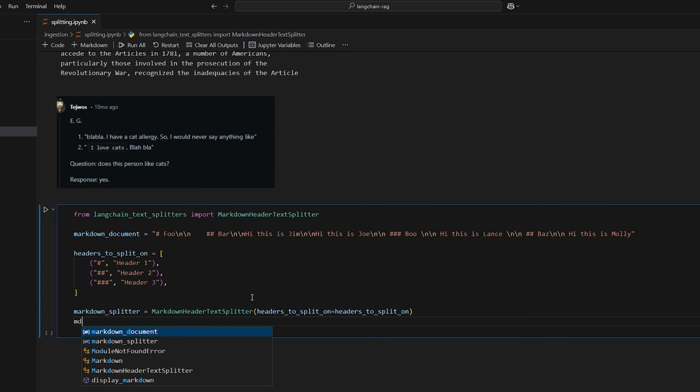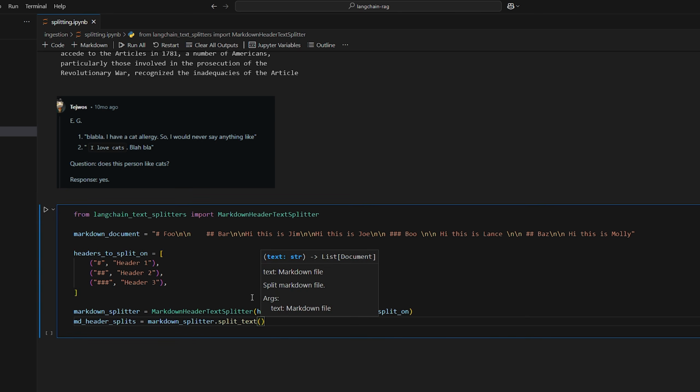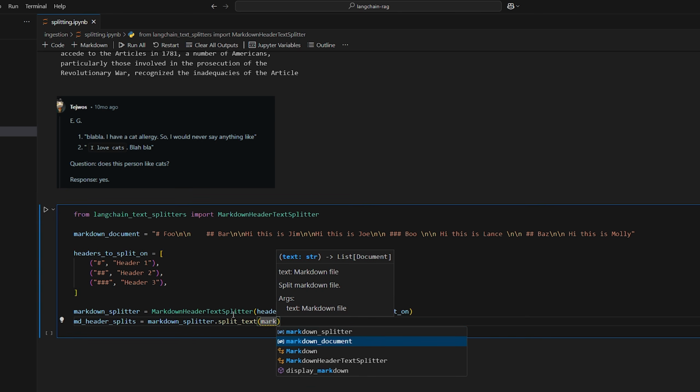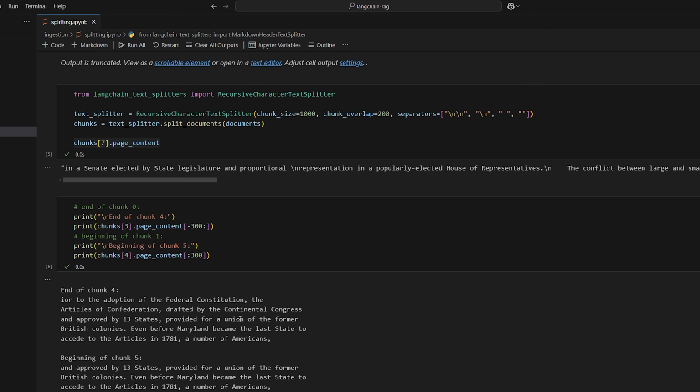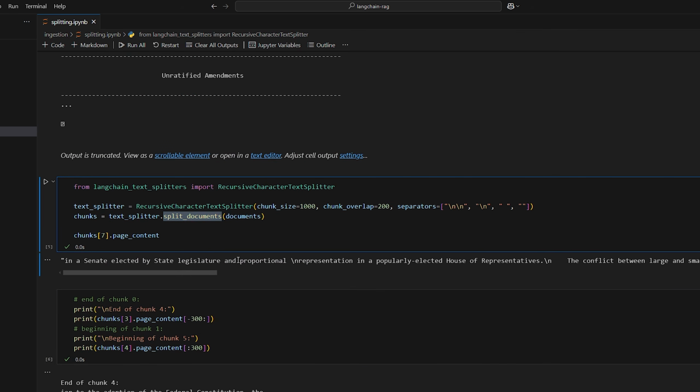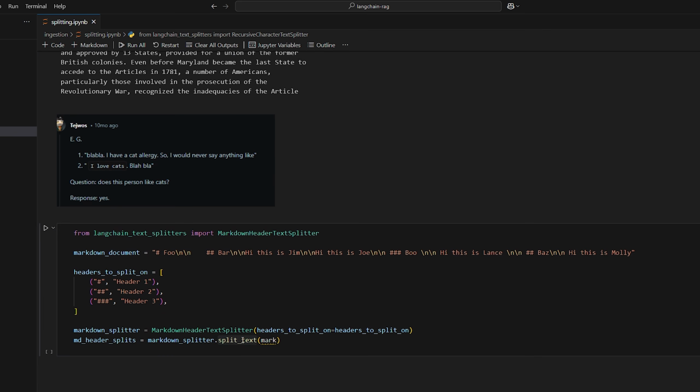So we could say markdown header splits is equal to markdown splitter, and we'll say split text and then pass in our markdown document. And as you can see, we're using split text instead of what we used above, which was split documents. There's just a couple of different methods that you can sort of switch between. So if you have your markdown text within a document, then obviously you would call split documents. But in this case, since we just have it in a simple text, a string variable here, we can use split text, okay? So we'll say markdown document, even though it's not actually a document. So that holds the result. So we'll just go ahead and print it out. So let's take a look at what we got.